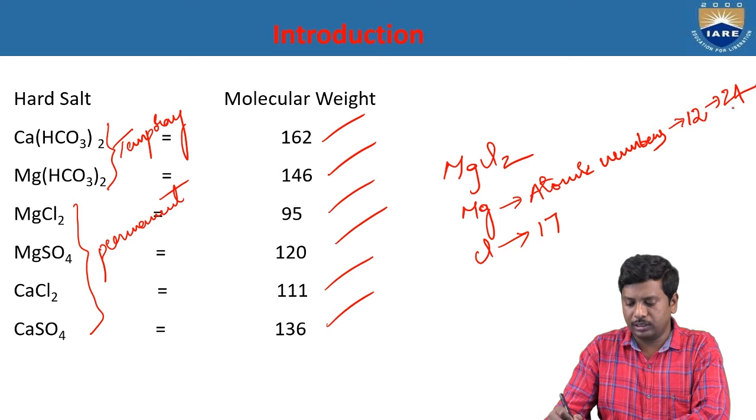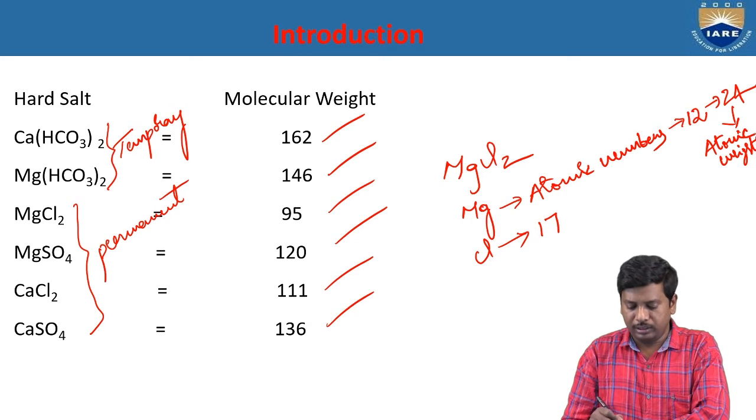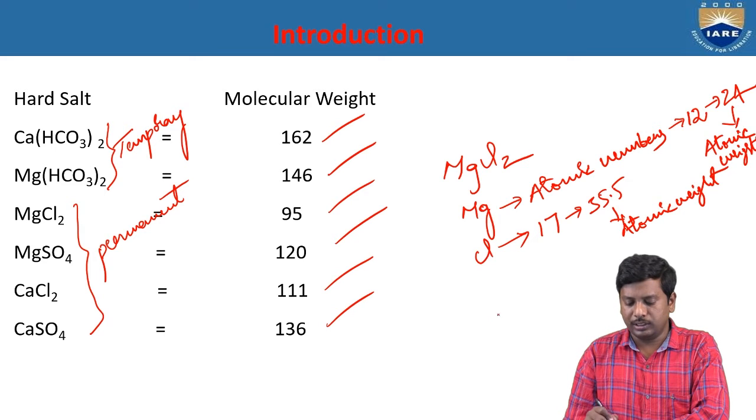This is called the atomic weight. And chlorine has atomic number 17, and atomic weight 35.5.